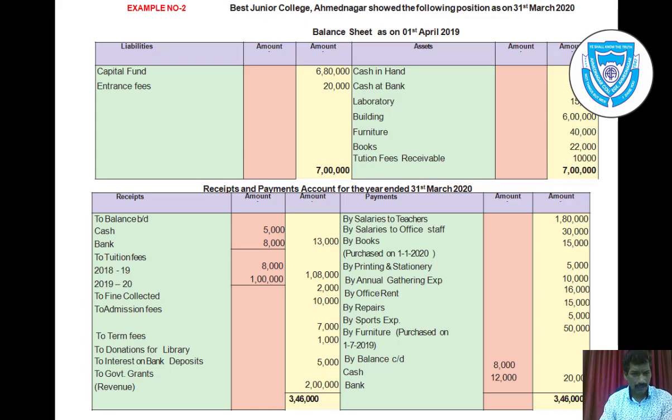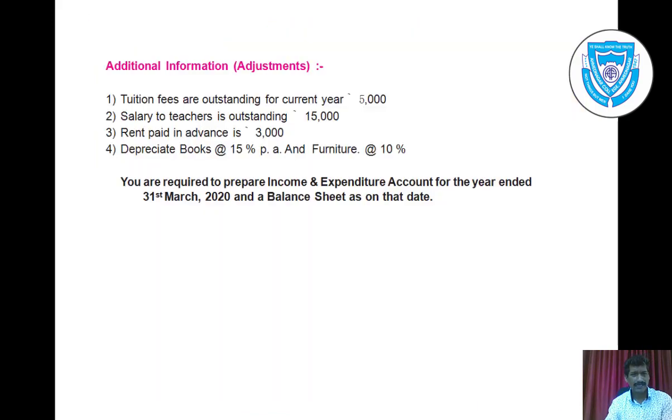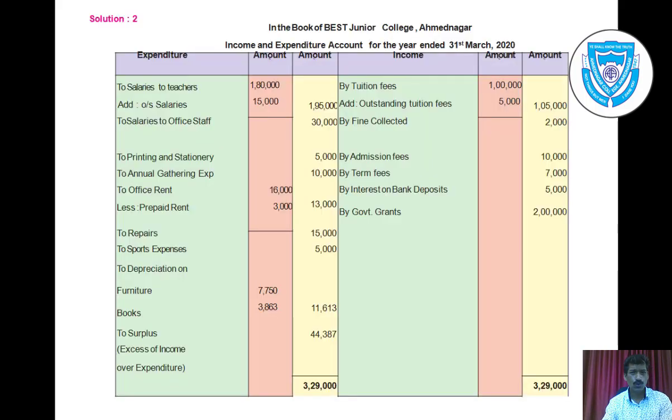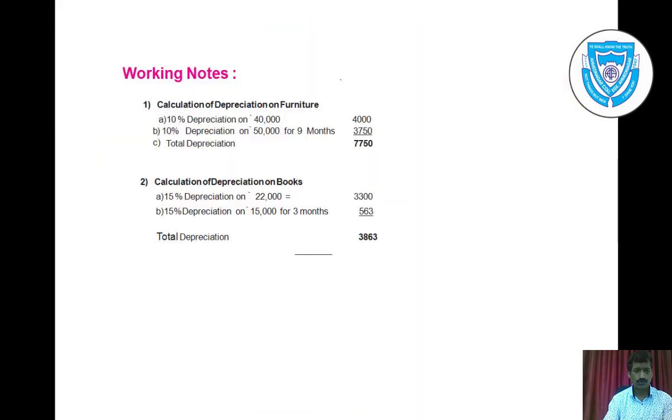Then let us see the receipt side, donation for libraries. There is a donation for libraries we can consider here because it is a fund given, rupees 1,000. Also in adjustment, salary is outstanding to teachers rupees 15,000. We can show it on the liability side, outstanding salary of teachers rupees 15,000.